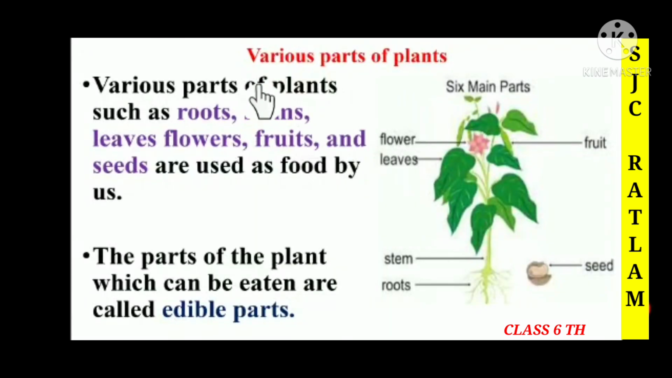Children, now we are going to discuss the various parts of plants. As you know, various parts of plants such as roots, stems, leaves, flowers, fruits and seeds are used as food by us. Here we can see the six main parts of plants that we use as food. The parts of the plants that can be eaten are called edible parts. Children, the parts of the plant that we can eat are called what? Edible parts.